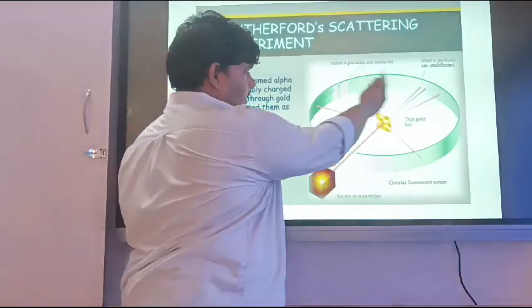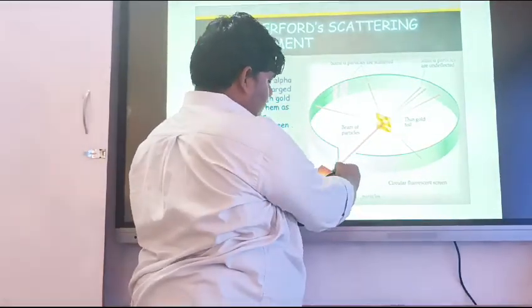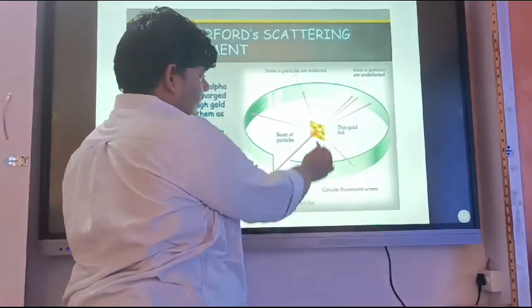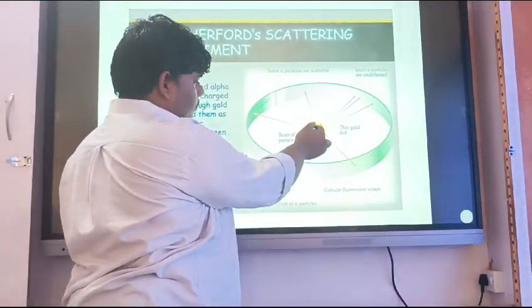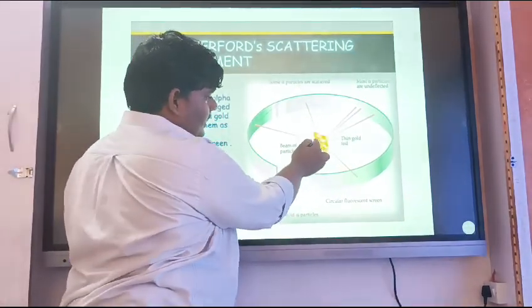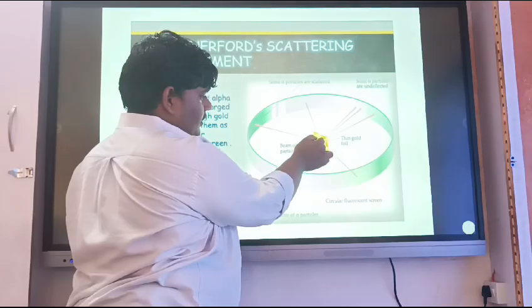So here, this is the thin gold foil, and this is the beam of light, and this is the source of the particles. And this is the gold foil from which all the alpha particles are scattering, which indicates that there is a nucleus present in the center of the atom.